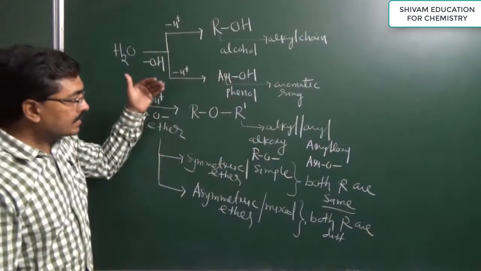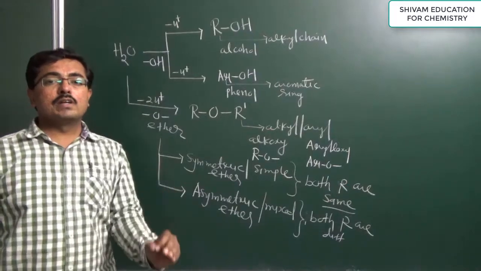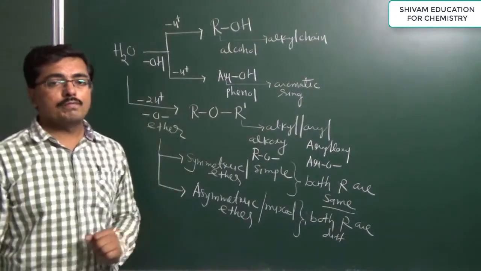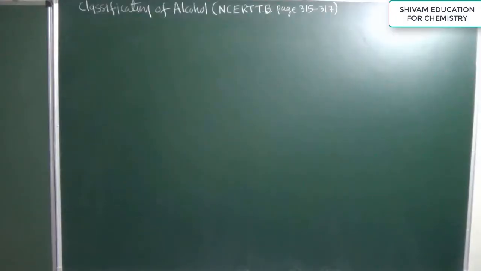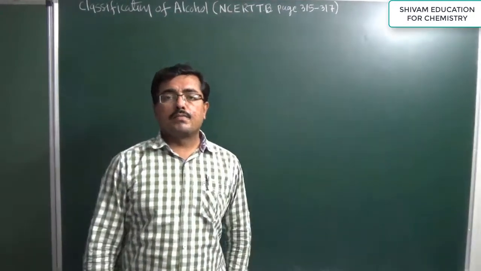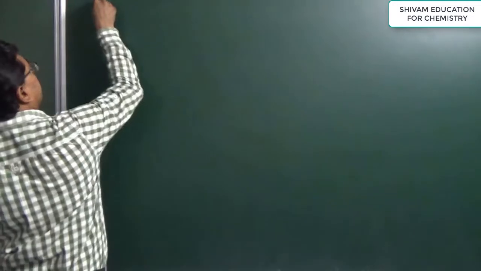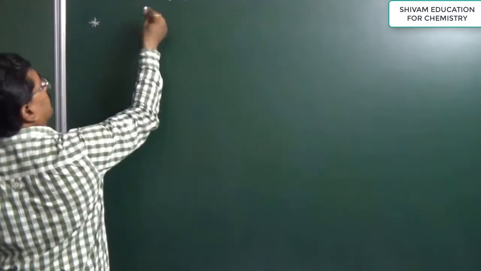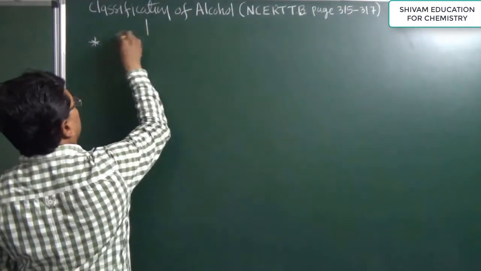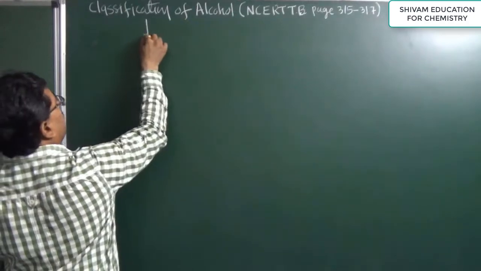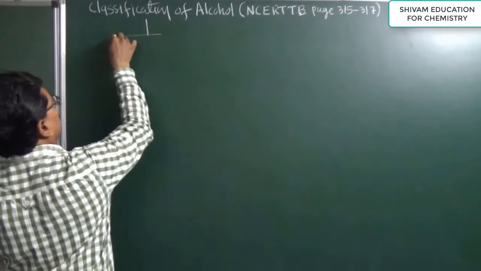Now, take a screenshot of this. We will study the classification of alcohol in detail. Now, further classification of alcohol. It is observed that alcohol can be classified into three categories. First is monohydric alcohol.